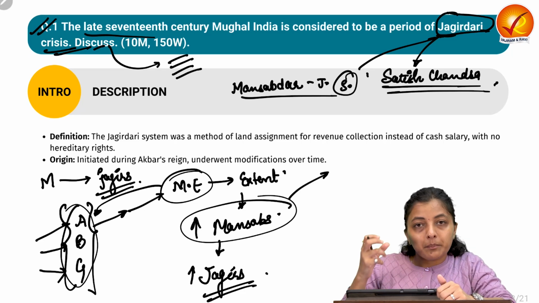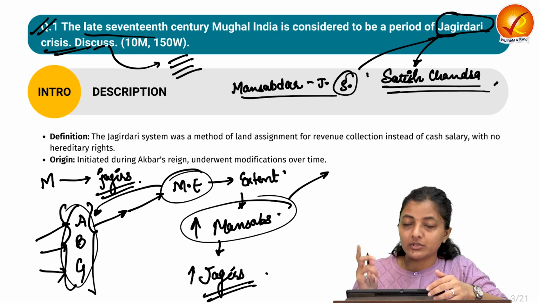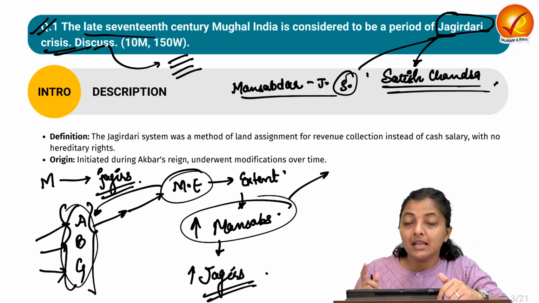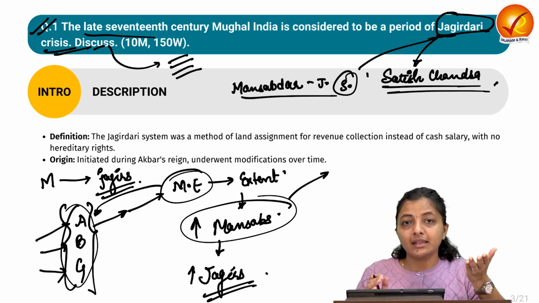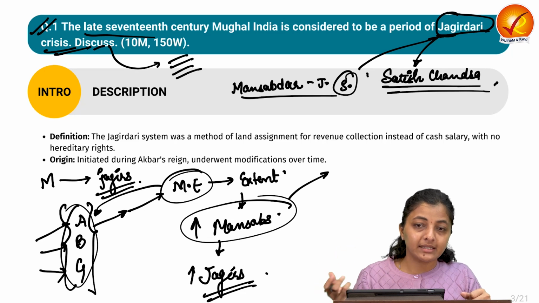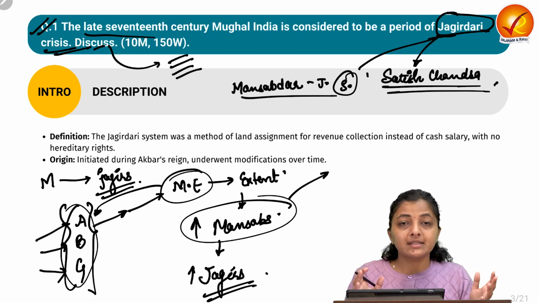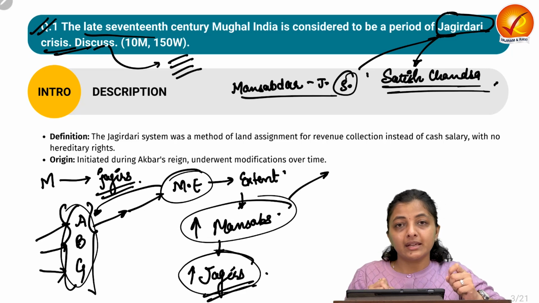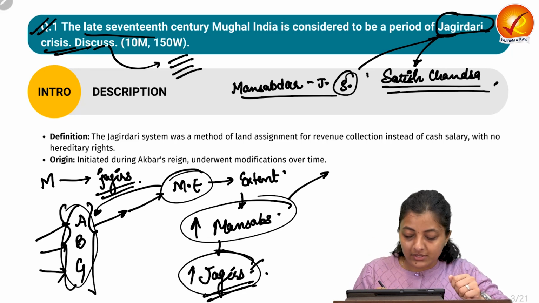So the demand by the mansabs for new land revenue collection was increasing, but we did not have those particular jagirs to give to them. So this resulted in the Jagirdari crisis: the mansabs were increasing at a faster rate, they were demanding new jagirs, and we did not have them. So the competition among the mansabs to show their mightiness and to gain prominence over the jagirs resulted in the Jagirdari crisis. Okay, this was there.